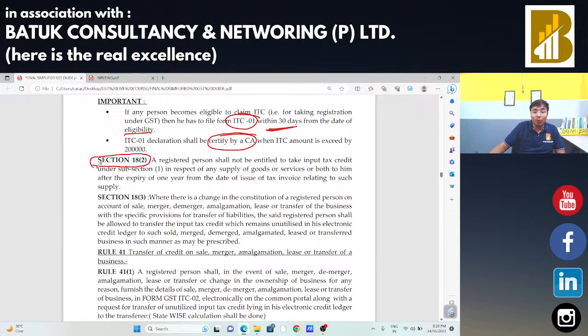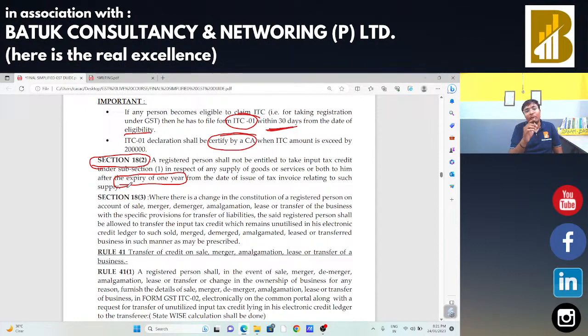सेक्शन 18 सबसेक्शन 2 सर. हमने ये बोला कि as on the date of the liability, whatever input tax credit is available with me. सपोज मेरे पास में कोई 5 साल पुरानी इनपुट टैक्स क्रेडिट पड़ी है, can I be eligible to claim the input tax credit for that? No. So there is a restriction, expiry of 1 year. So maximum 1 year old invoice, I can take the input tax credit. बट अगर कोई 1 साल से पुरानी इनवॉइस मेरे पास में है, उसका गुड्स भी मेरे पास में है, in that case I am not eligible to take the input tax credit of that invoice. So the maximum timeline is 1 year.